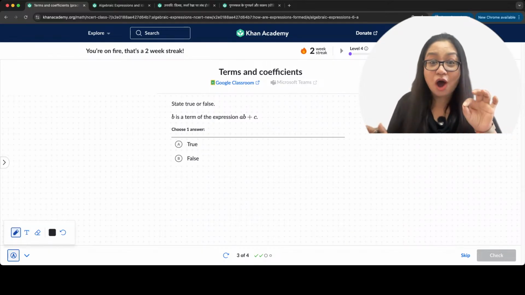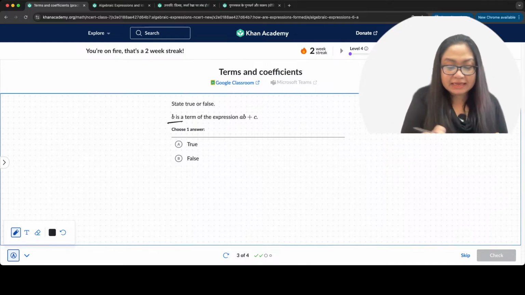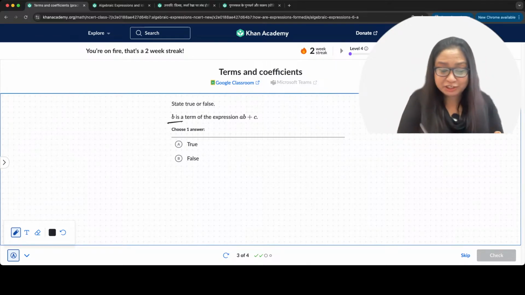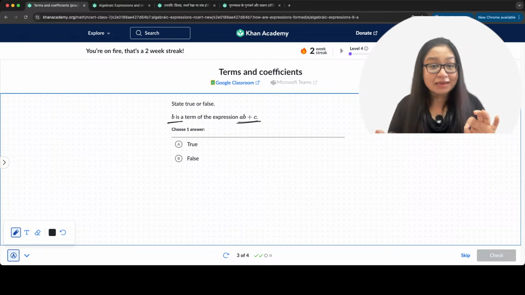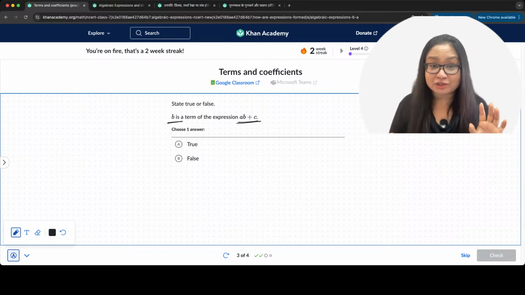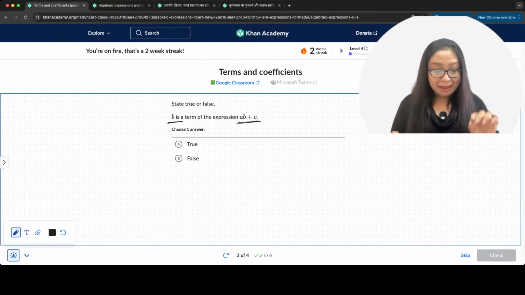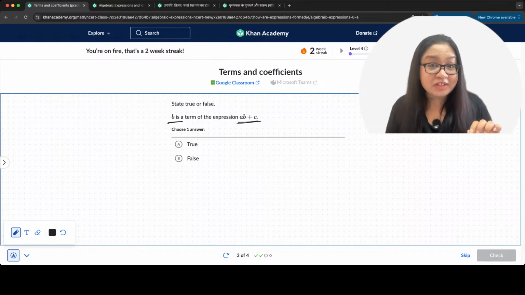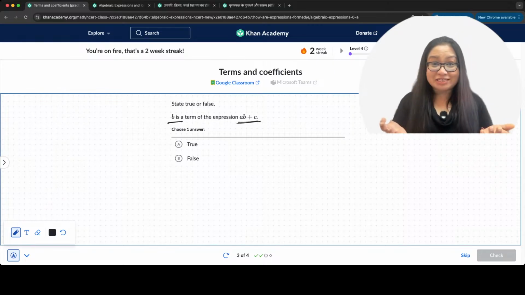State true or false. You have to state true or false. B is a term of the expression AB plus C. So, is B a term of the expression AB plus C? True or false? Come on.